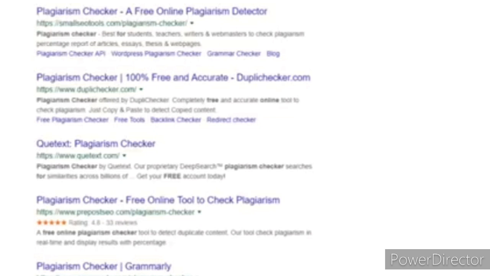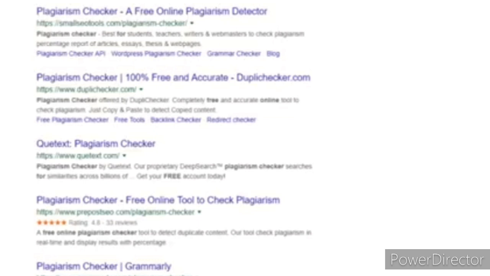So we are going to discuss how these websites are useful for us and how they are fake to us. One by one we are going to discuss them in detail. So we have various types of websites here.